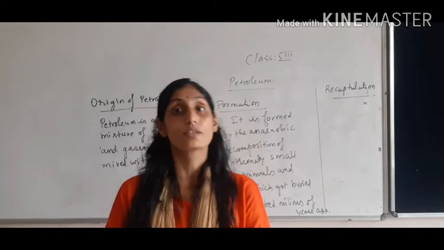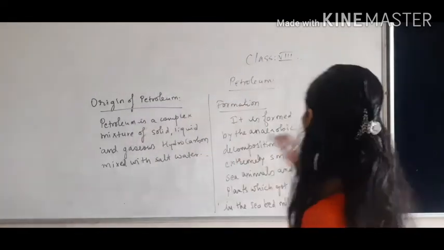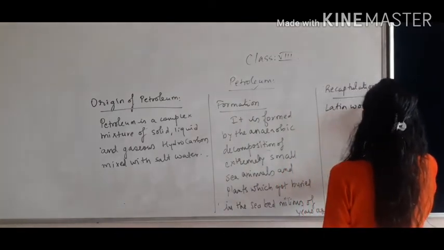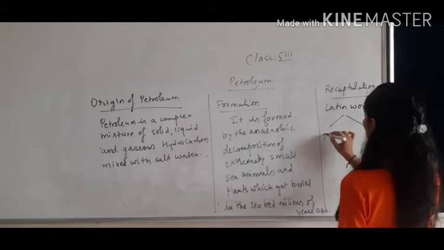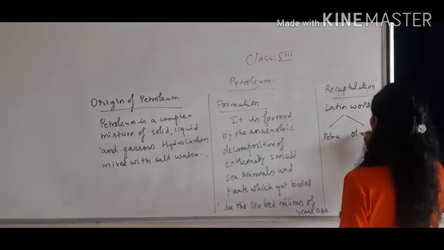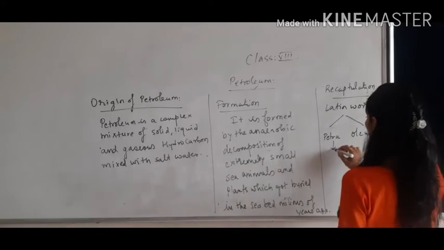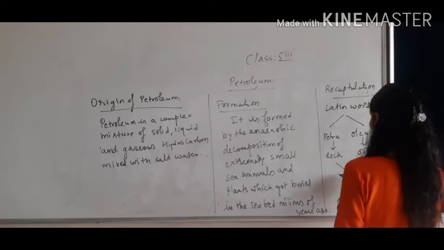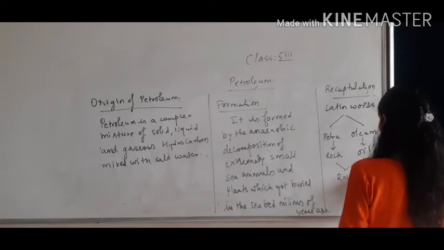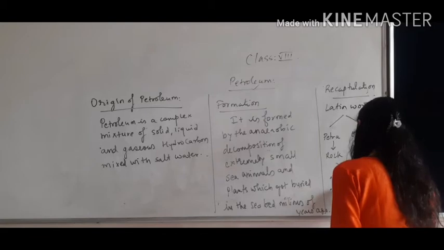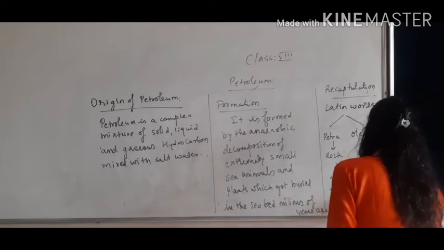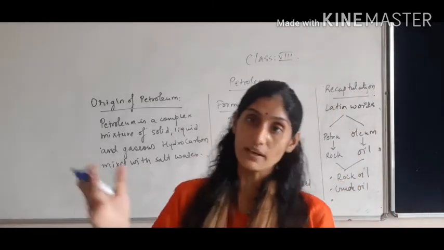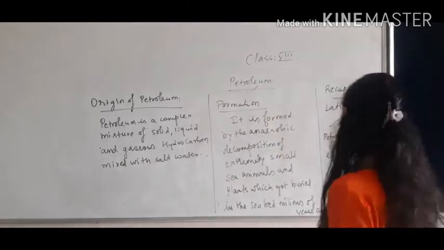We have also learned the introduction of petroleum. This word comes from two Latin words, petra and oleum, where petra means rock and oleum means oil. So petroleum is known as rock oil. It is also named crude oil, and due to its wide uses it is known as black gold.